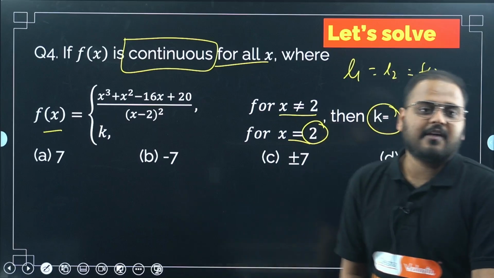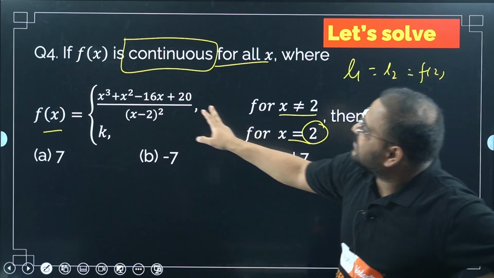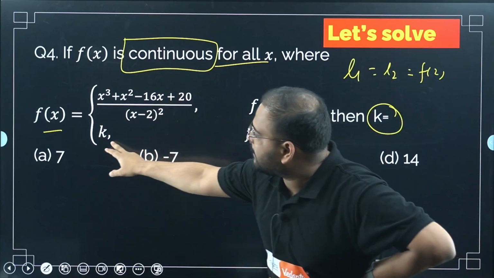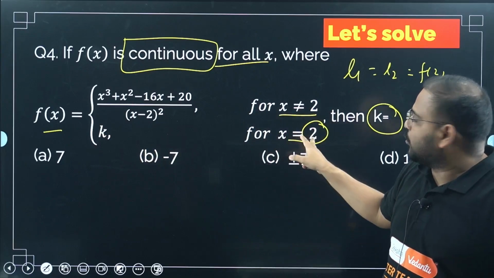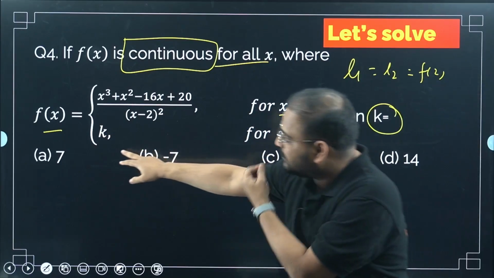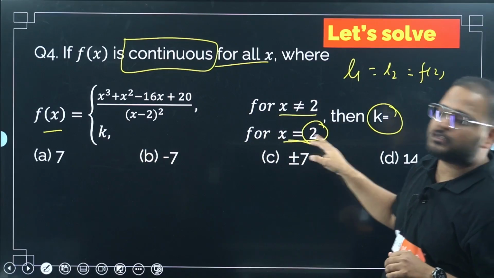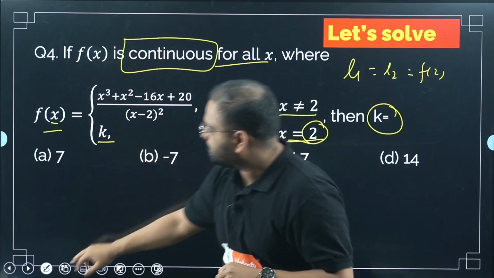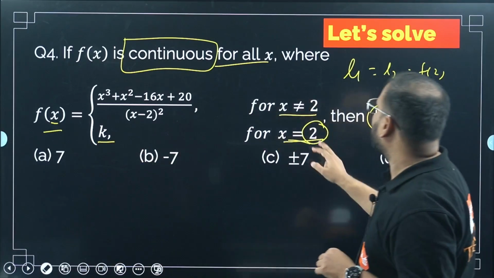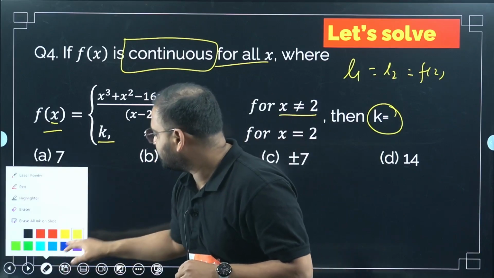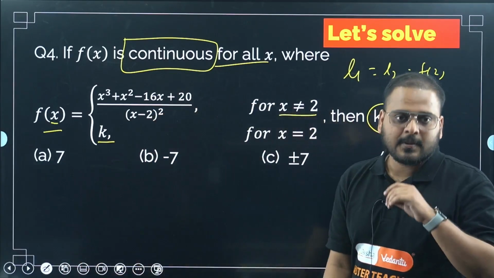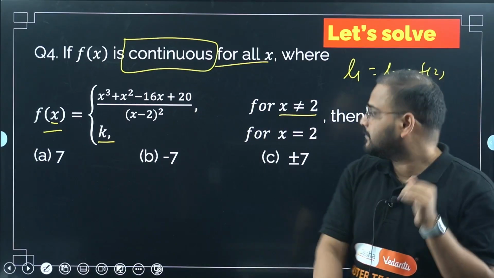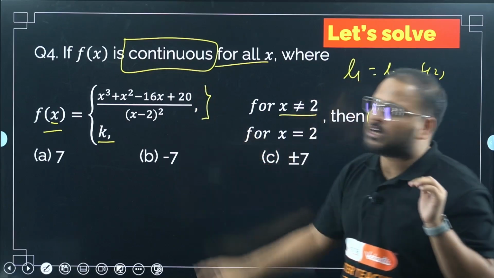If it is continuous, it means the LHL value and the RHL value will be equal to k, because f of 2 is k only. Replace x as 2 over here. So f of 2 is simply k. Agreed. So basically, if I can find out L1 and L2, the limit value, my job is done. Now, in the limit part, I have to use this.